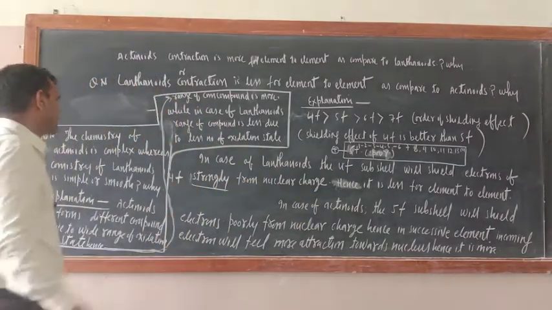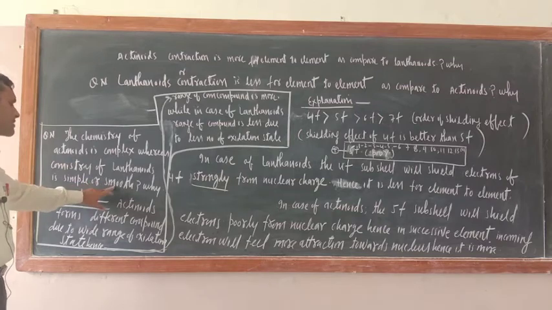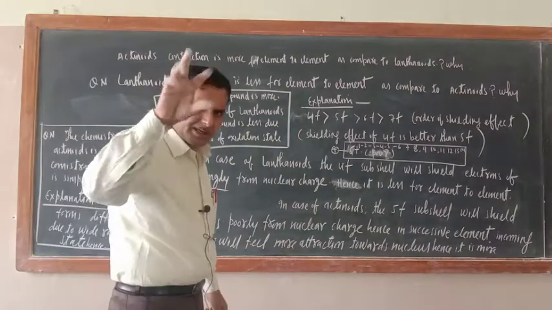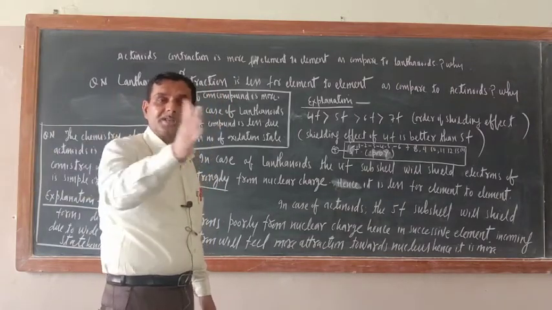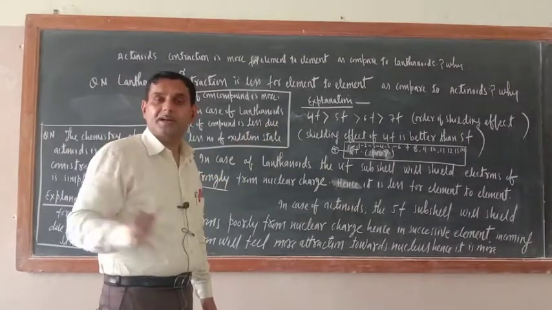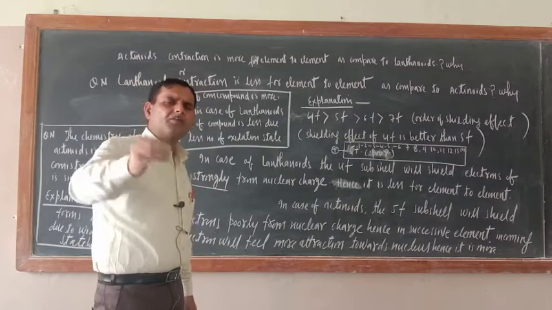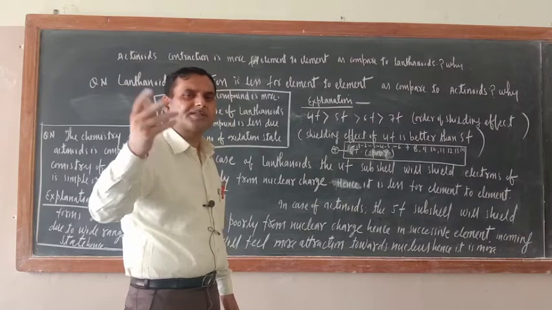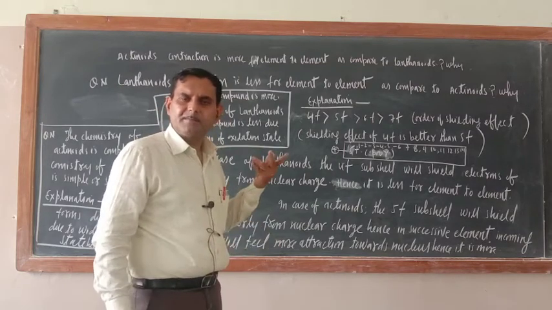There is one more question. The chemistry of actinoids is complex, whereas the chemistry of lanthanides is simple or smooth. Why? Just see. What is the meaning of chemistry? Chemistry is somewhat related with the chemical compounds. If a wide range of chemical compounds is there, then you have to study all the properties of different compounds. Then the chemistry becomes complex. If only 1-2 elements or 1-2 compounds are there, very easily you can study their chemical properties. So the chemistry becomes smooth.